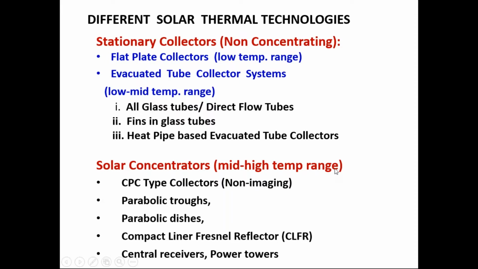So the same concept is used in case of solar concentrators, and the solar concentrators track the position of the sun throughout the day. That's why it is called tracking collectors also. Some collectors track only in the east-west direction, so those are called single axis tracking collectors. And some collectors track the position of the sun in the north-south direction also to accommodate the seasonal variations. The solar concentrator types I will explain in the next few slides.